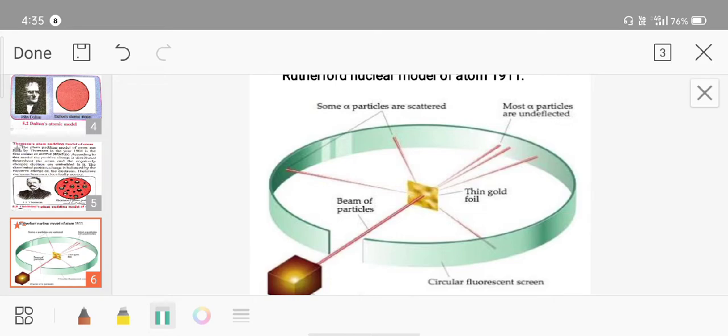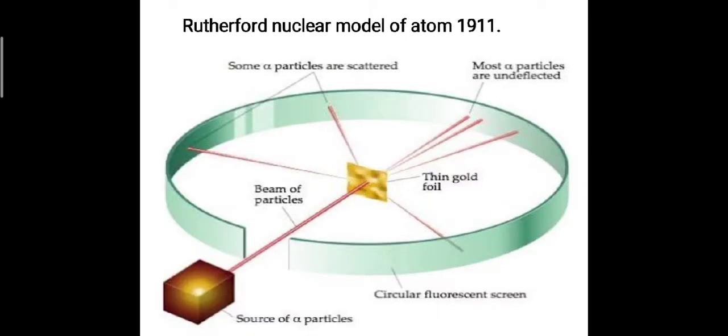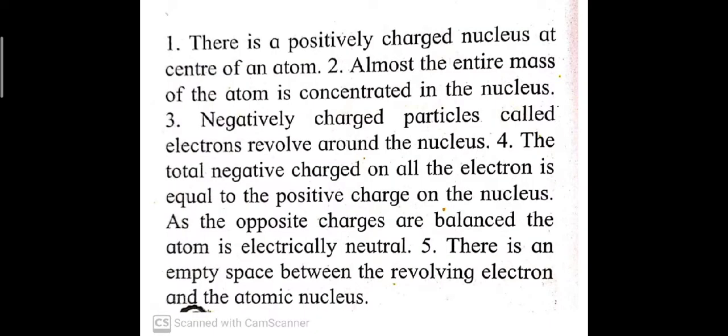So according to the Rutherford theory, he understood that there is a positively charged nucleus present at the center of the atom.